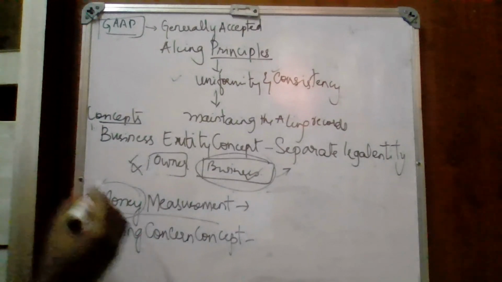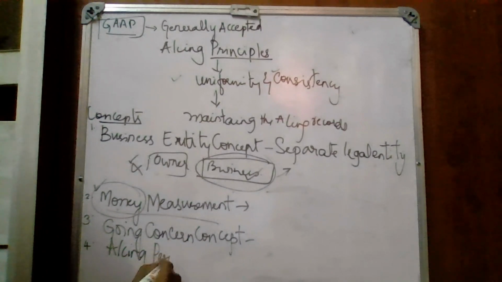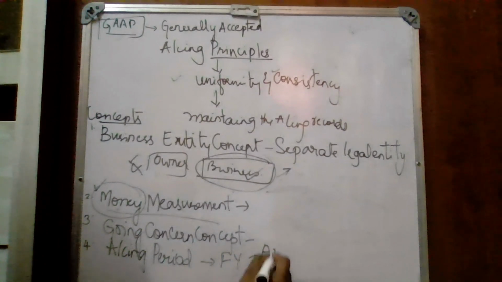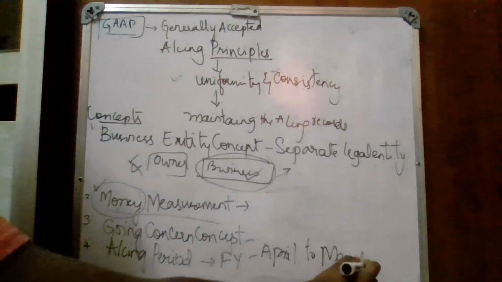Next concept is the accounting period concept. In India, as per the Companies Act 2013, we follow the financial year. Financial year is from April to March of the next year.